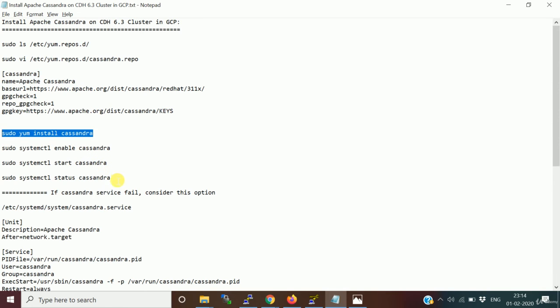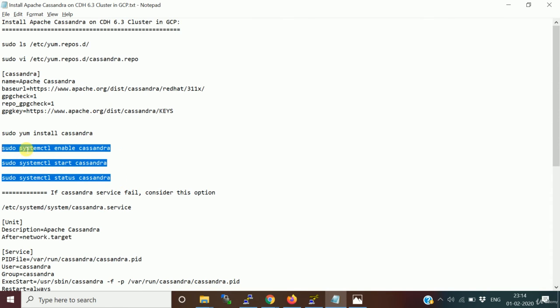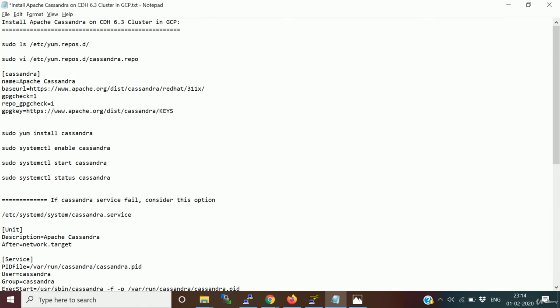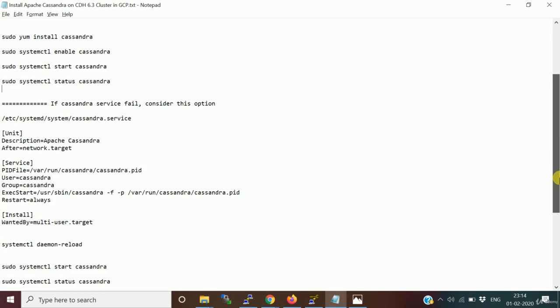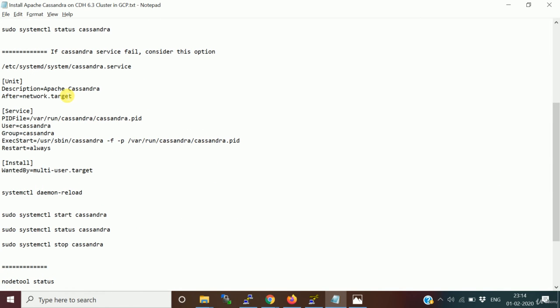When we tried to enable the Cassandra service and start it, we were getting a failure, saying that it's not able to create a process ID file using the ownership of the root. So there is a workaround given.